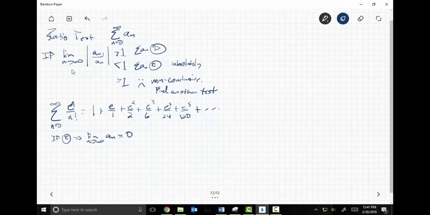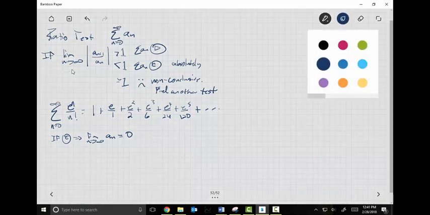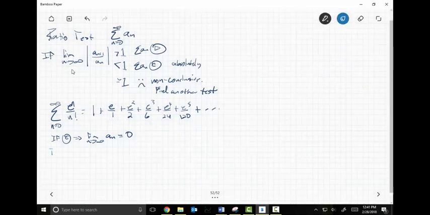I can flip that, right? If it equals 0, it doesn't necessarily converge. But if it doesn't equal 0, it has to diverge. So I'm going to prove that this thing converges right now. So here's the way it works. Let's change colors. We say by the ratio test, and then we just look at the terms. So we're quoting the ratio test right now.